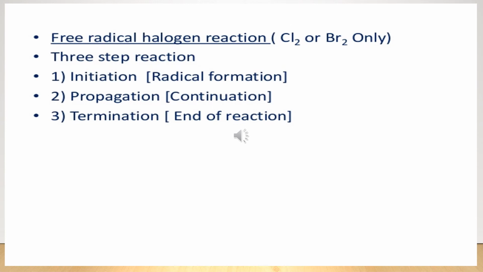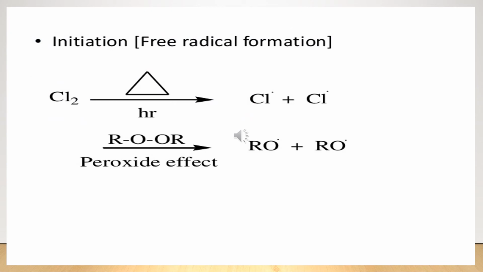Three-step reaction. In the first step, initiation, that is radical formation; second step, propagation, that is continuation; and third stage, termination, that is end of reaction. Initiation, that is free radical formation. Chlorine in the presence of heat produces Cl radical plus Cl radical. In the presence of peroxide, RO free radical plus RO free radical.